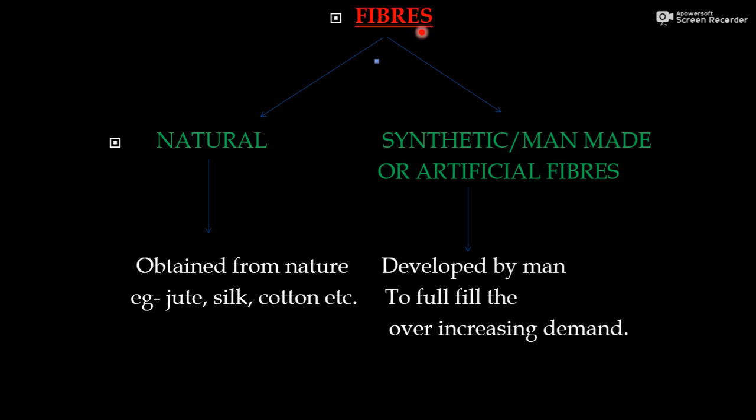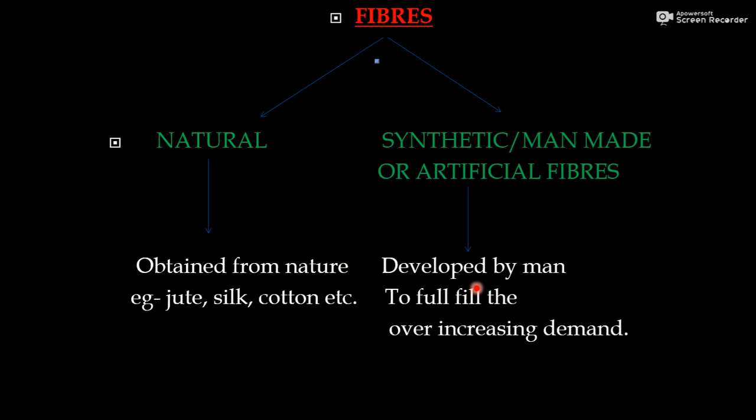Fibers. As you know that fibers are of two types, natural fibers and synthetic fibers. Synthetic fibers means man-made fibers, or you can say them artificial fibers. Natural fibers are the fibers which we obtain from nature. That's why these are natural fibers, like jute, like silk, like cotton, etc. You have discussed about these fibers in your previous class.